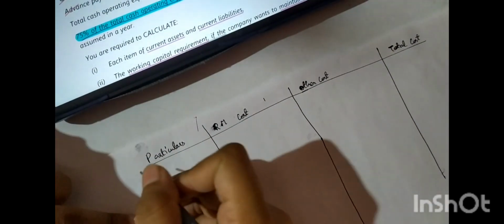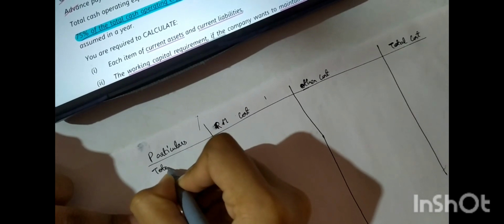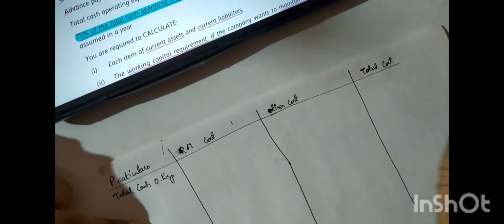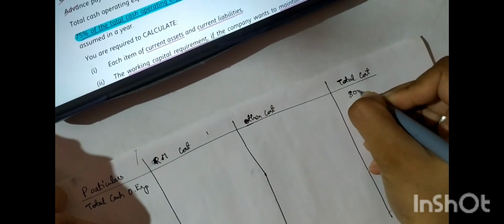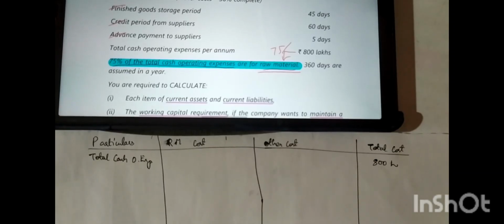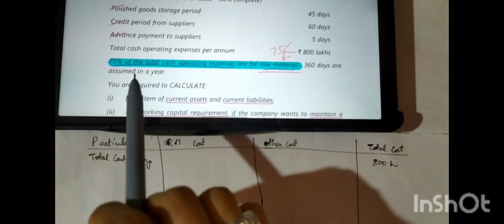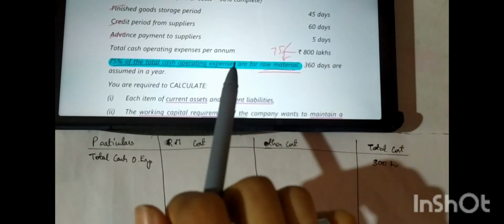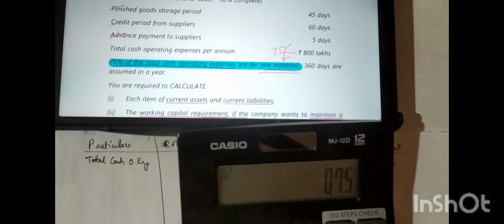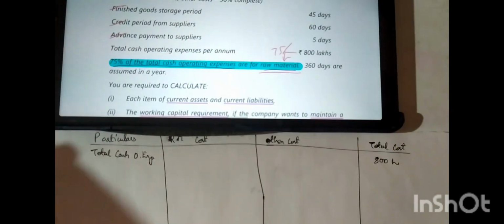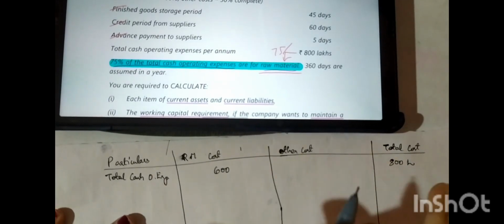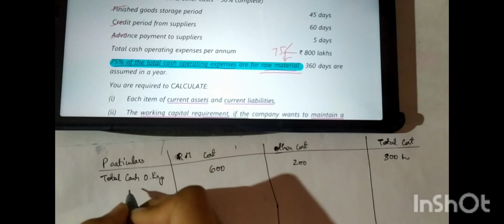Total cash operating expense per annum they have given is 800 lakh. They have given that 75% of total operating expenses are for raw material, right? So 75% of 800 comes out to be 600. For raw material it is 600, and for others 800 minus 600, it is 200 lakh.